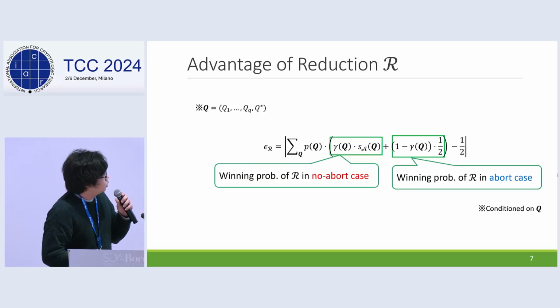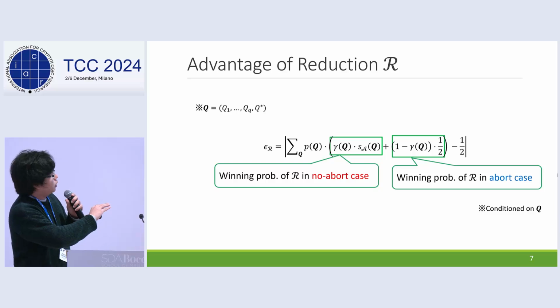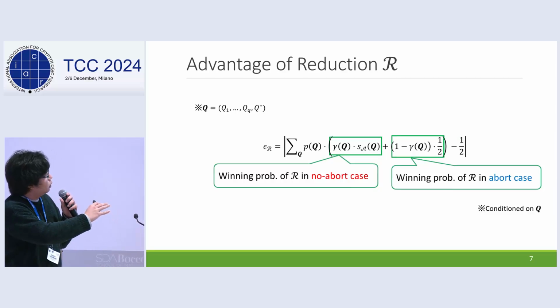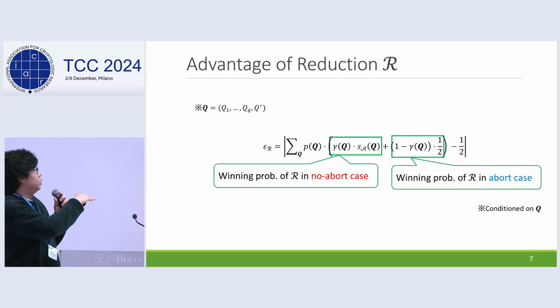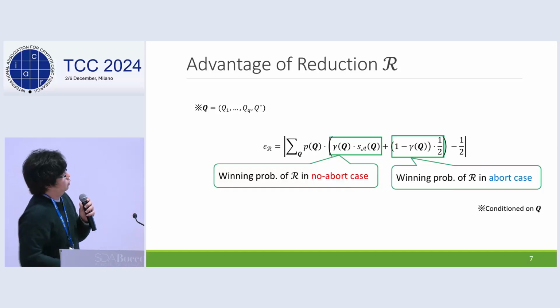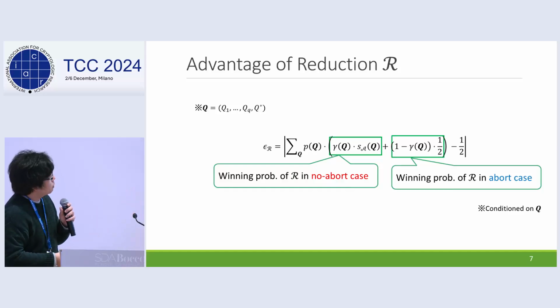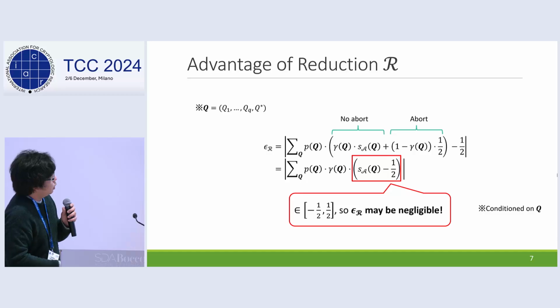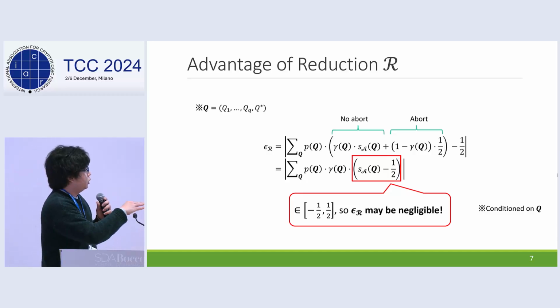Notice that the first term and the second term correspond to the winning probability of the reduction in the non-aborting case and the aborting case, respectively, conditioned on the query sequence Q. Then we can rewrite this equation like this.